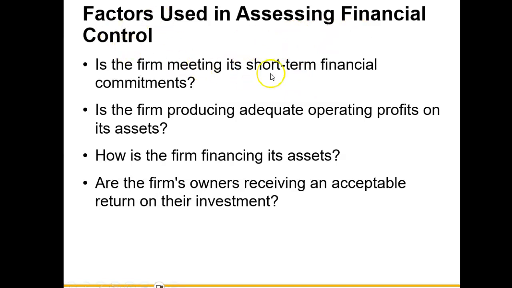Is the firm meeting its short-term financial commitments? So we take care of our obligations as they become due. Is the firm producing adequate operating profits on its assets? So when we acquired that new facility or we bought those new machines or new automobiles, are those assets being used to bring in a profit? How does the firm finance assets? So we have this new equipment or this new building. Did we take out a loan? Did we issue bonds? Did we pay for it in cash? How do we finance these new assets?